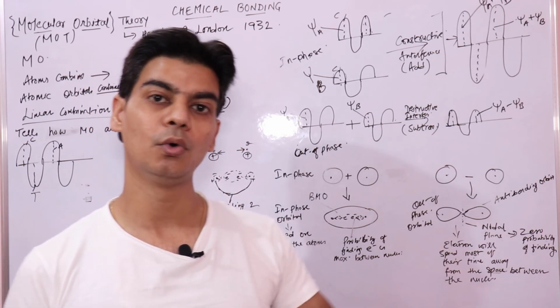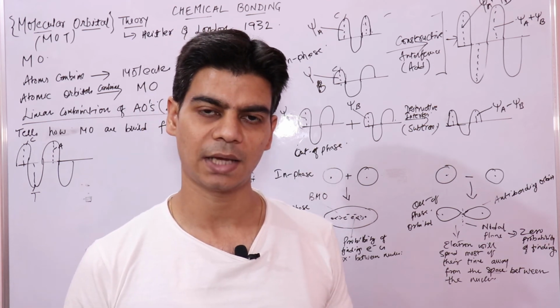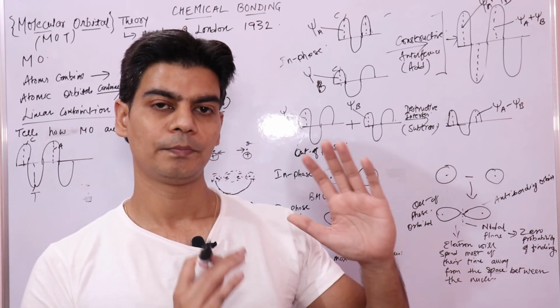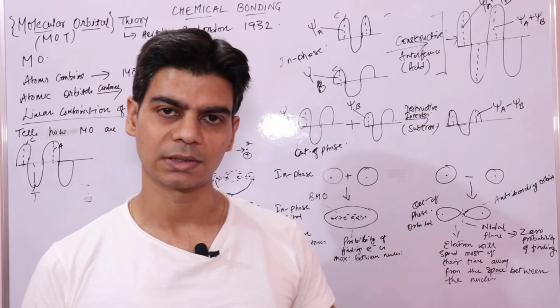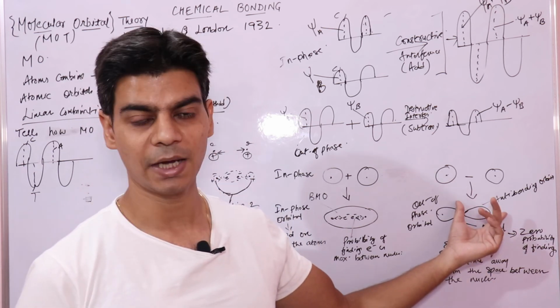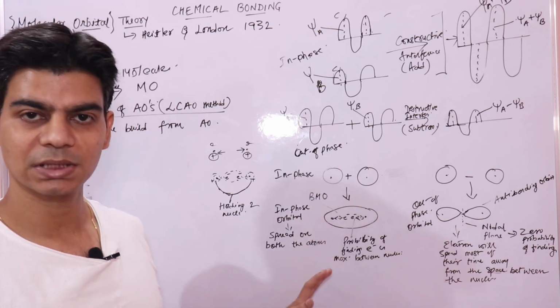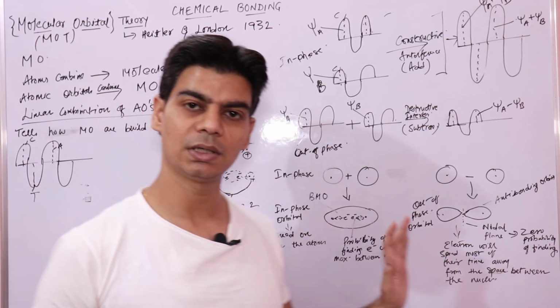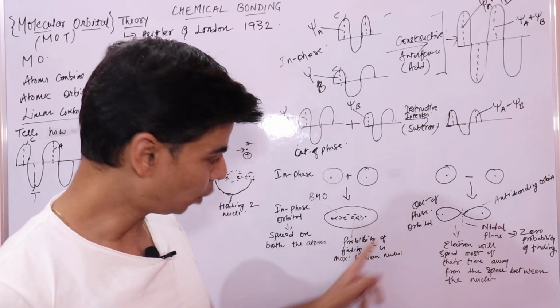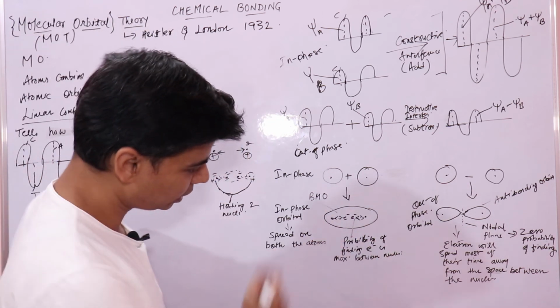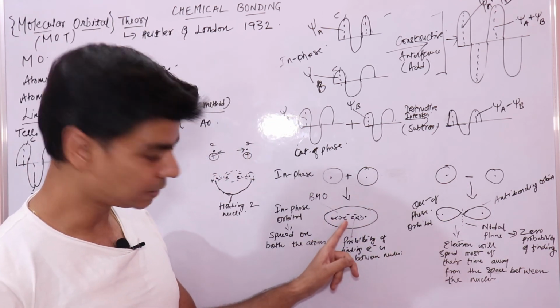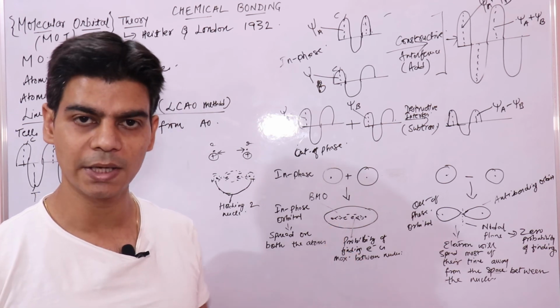Whereas if we have less attractive interactions compared to repulsive interactions, we have a non-bonding scenario. Here also it's the same. We are just understanding the similar thing that we understood in valence bond theory in molecular orbital. Now in this molecular orbital, we have more attractive interactions between electrons and the nuclei, right?